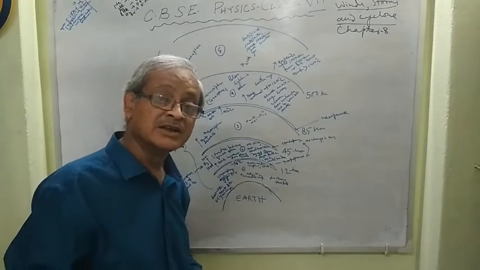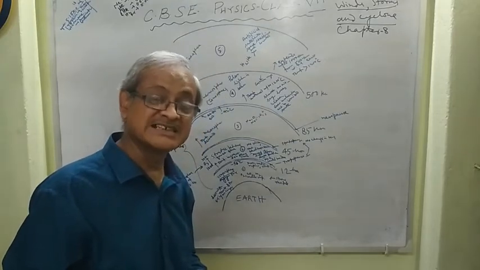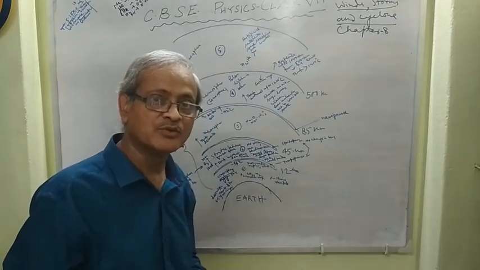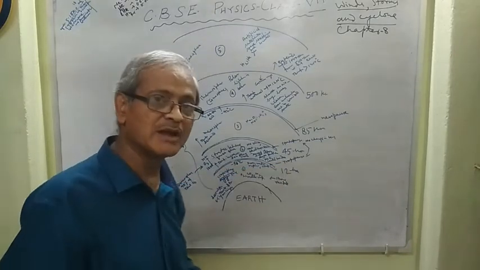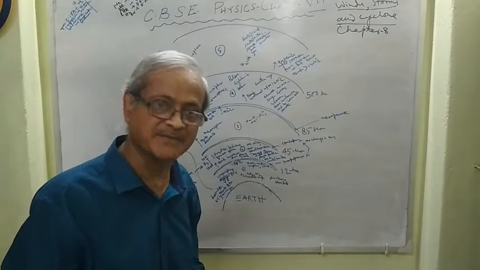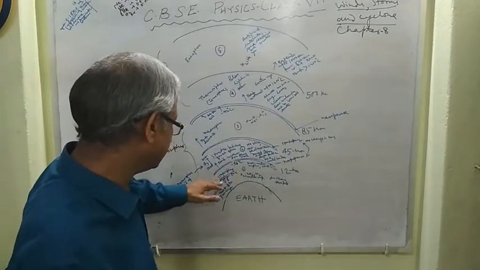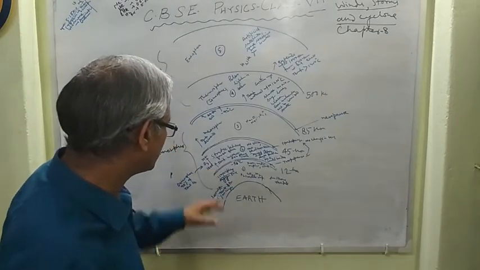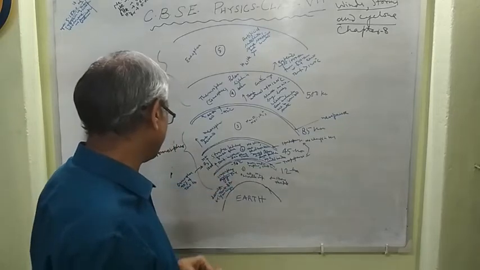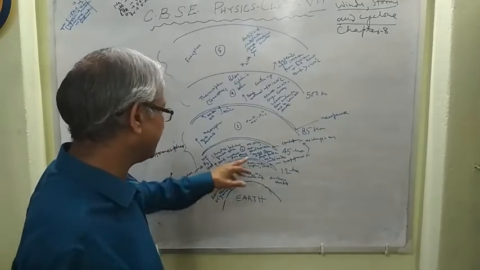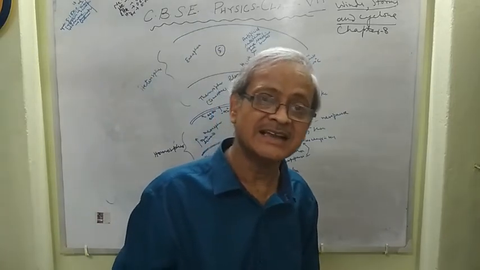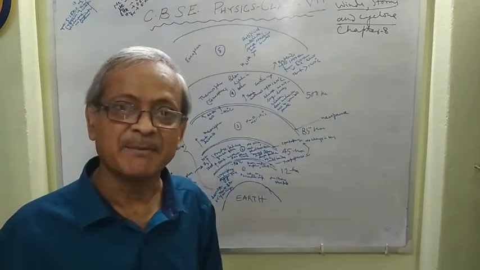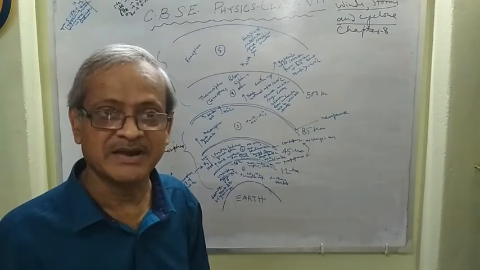That is, the stratosphere extends up to 45 kilometers from 12 kilometers with respect to the Earth's surface. And in between the troposphere and stratosphere, at the junction, a thin layer is present in which the temperature does not depend upon the altitude.